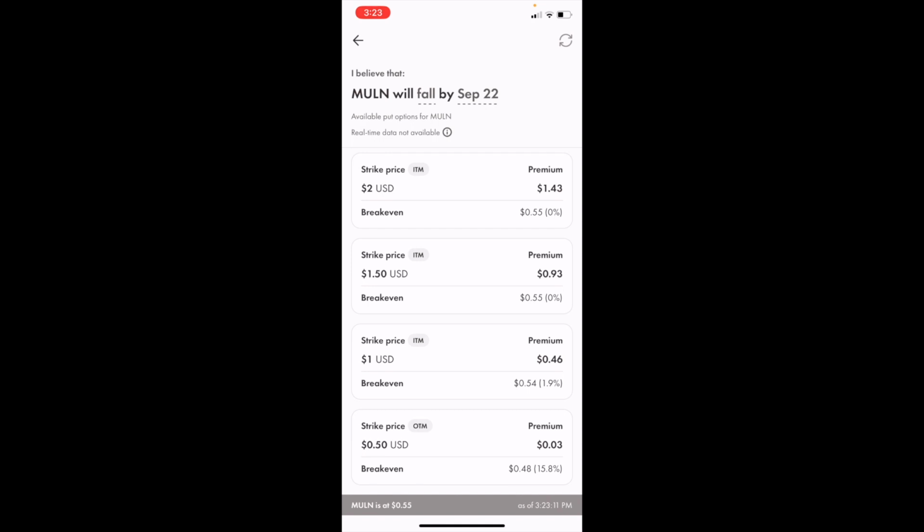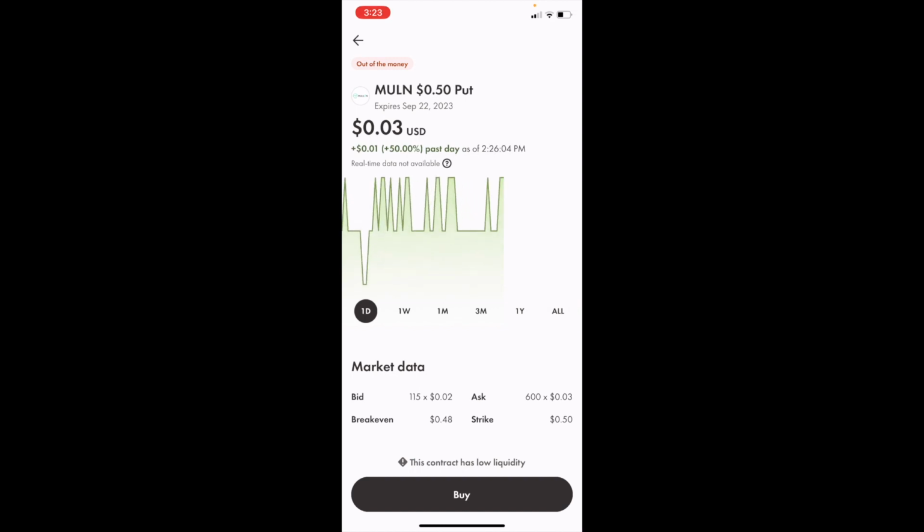So if you wanted to do an out of the money strike price of $0.50, you can go ahead and press on that, and then simply go to the bottom and press on buy, and there you go.